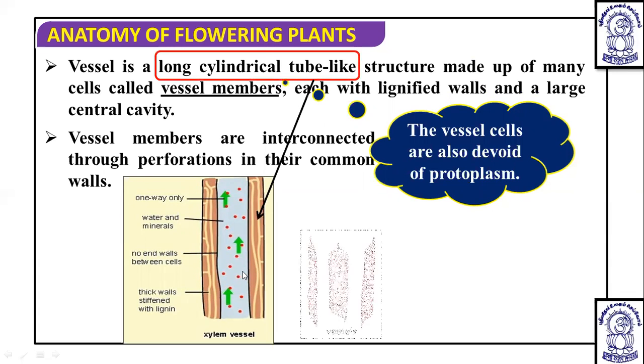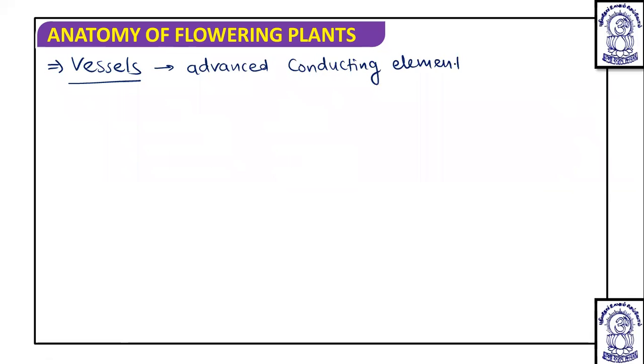Now, after these common observations or functions, if we discuss these xylem vessels in detail, then these vessels are the advanced conducting element of xylem.